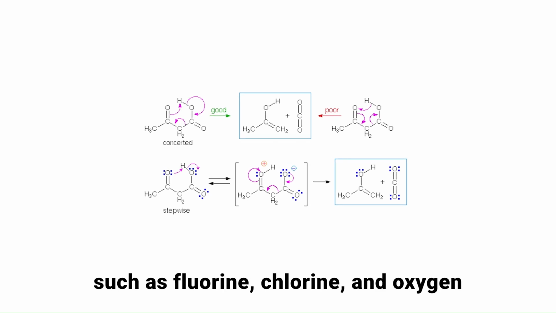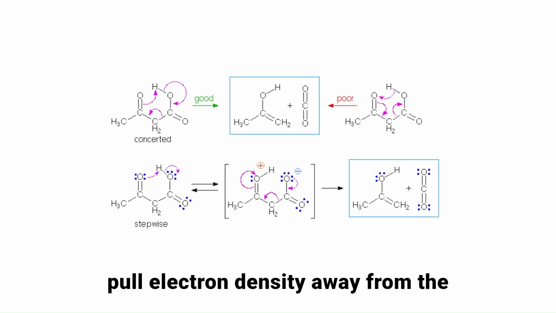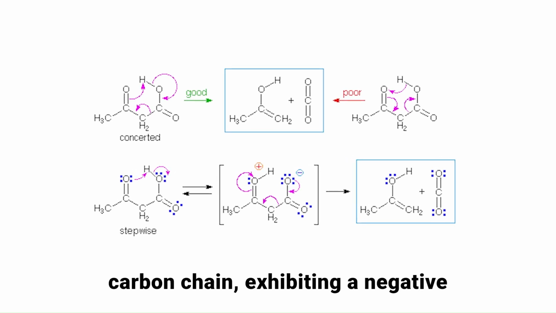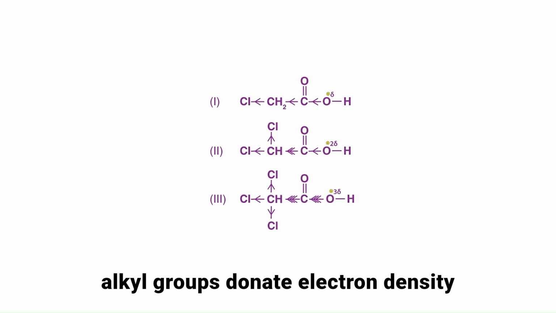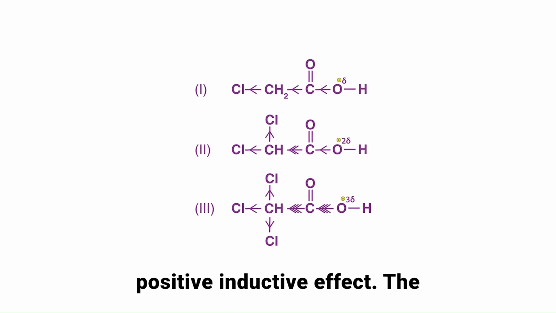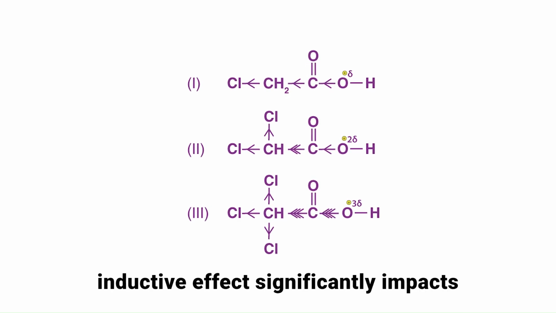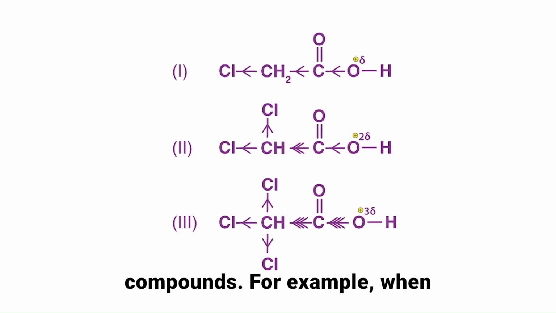Electronegative elements, such as fluorine, chlorine, and oxygen, pull electron density away from the carbon chain, exhibiting a negative inductive effect. On the other hand, alkyl groups donate electron density through the sigma bond, exhibiting a positive inductive effect. The inductive effect significantly impacts the acidity and basicity of organic compounds.